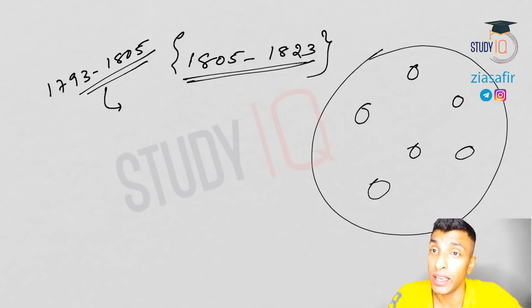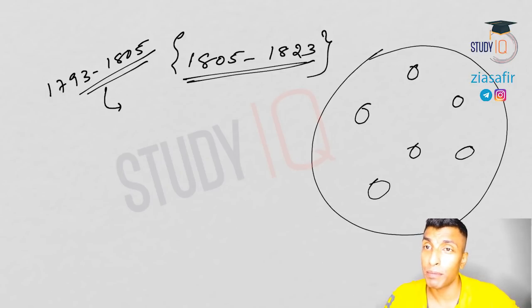And in fact, if you see the 1857 revolt, one of the most important reasons for the 1857 revolt is actually the annexation of Awadh. And if you see the military reason, in that we have talked about, most of the people in the Bengal army were actually from Awadh. So they had a strong attachment with their ruler, and this was also one of the reasons for the 1857 revolt. Apart from that, there are many other reasons also.